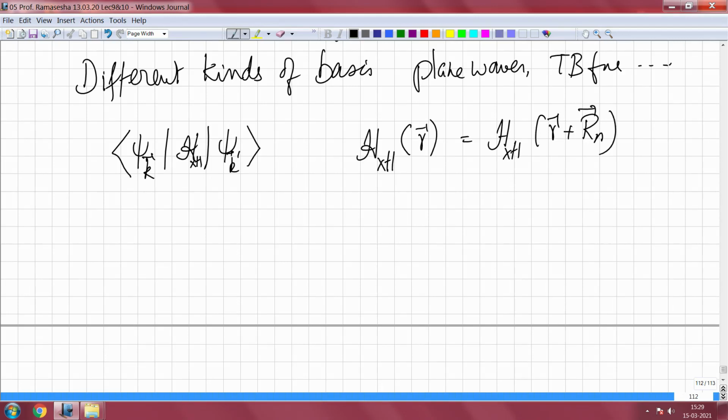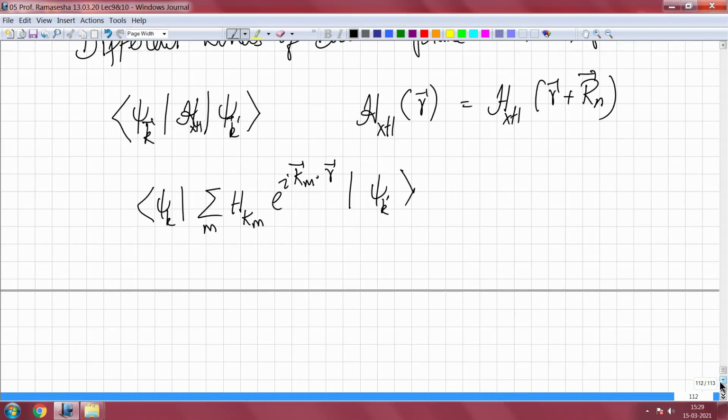Then, if I am looking at psi k h crystal psi k prime, I can write it as psi k sigma over m h k m e to the i k m dot r times psi k prime, and this turns out to be, we did this earlier in the nearly free electron model, h k k prime delta k minus k prime comma k m.